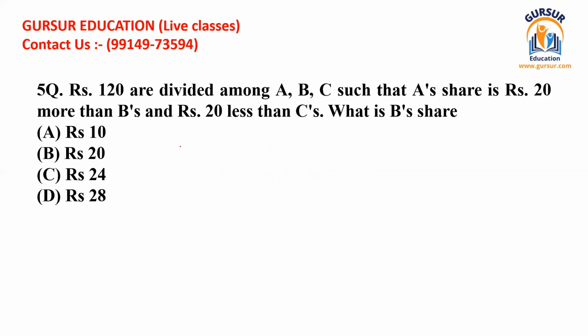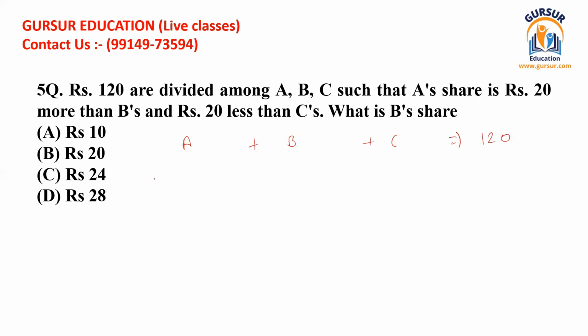I am again going to write that we have been given that 120 should be divided between A, B and C in a way that A's share is 20 more than B and 20 less than C. So, in total, it should be 120. That means A's share plus B's share plus C's share should be in total 120.